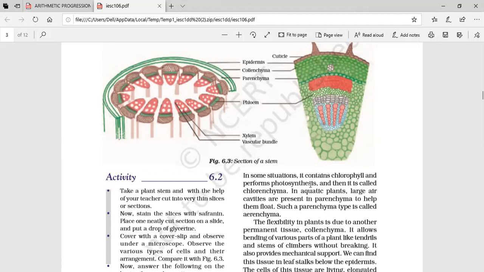In aquatic plants, there are special types of parenchyma present, which help them to float because the inner pressure is more, so buoyancy can be maintained. Such parenchyma are called aerenchyma. Those tissues consist of more air spaces, which help the plant to float over water. So those are called aerenchyma. Underline this.